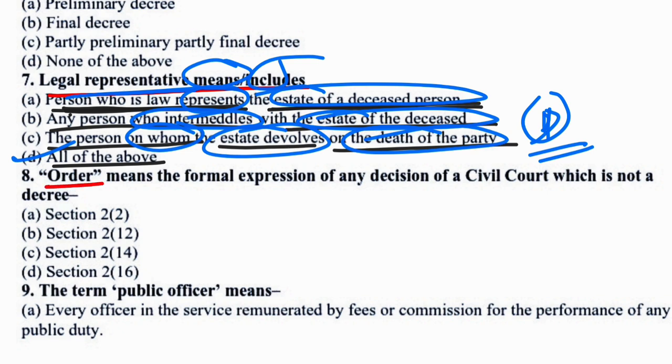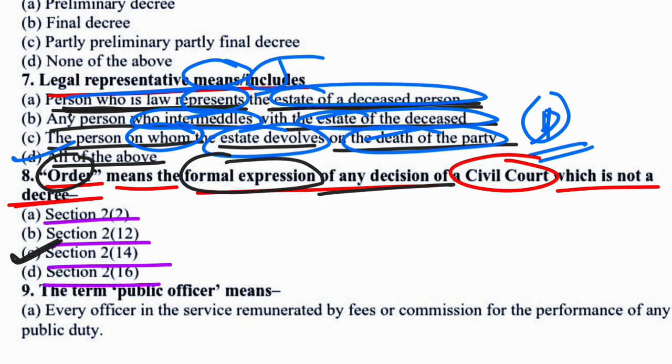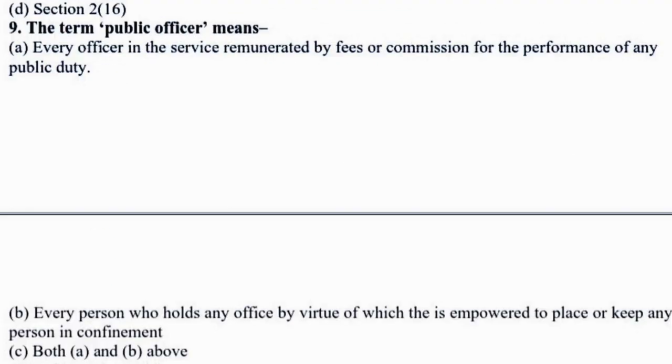Next question is: order means the formal expression of any decision of a civil court which is not a decree. Options are Section 2 subsection 2, Section 2 subsection 12, Section 2 subsection 14 and Section 2 subsection 16. So the correct option would be option C. That means as per the provision of Section 2 subsection 14 of the CPC, order means the formal expression of any decision of a civil court. So option C would be the correct answer. Now move to the next question.